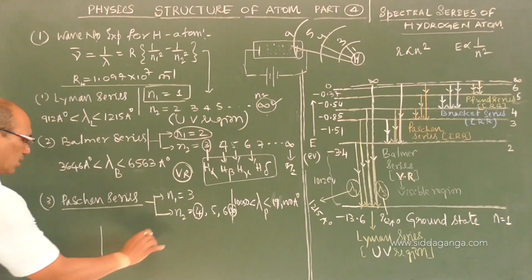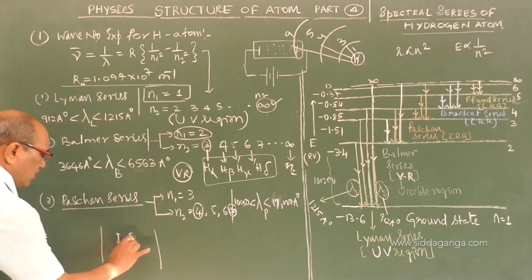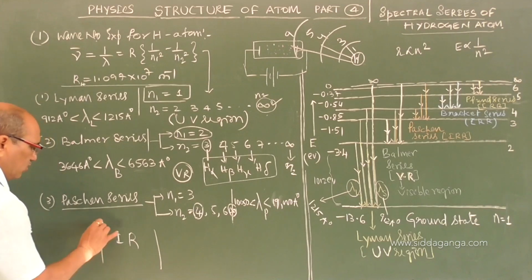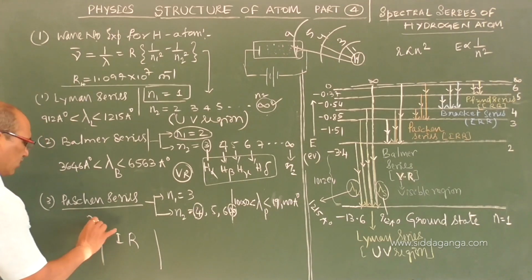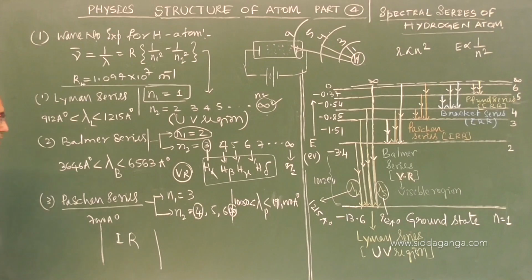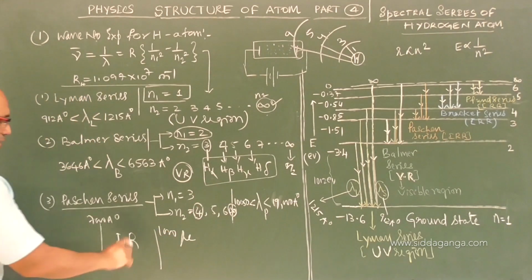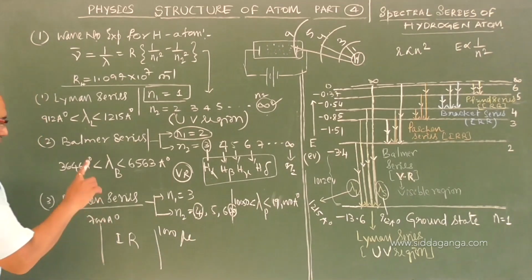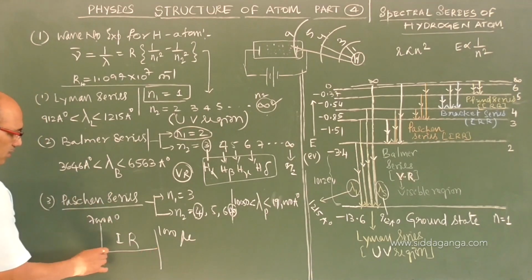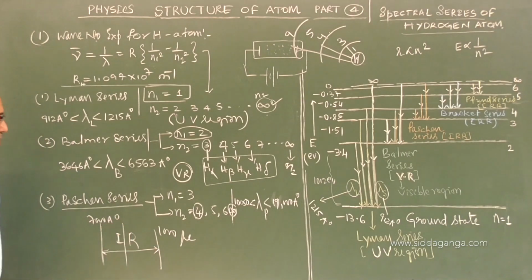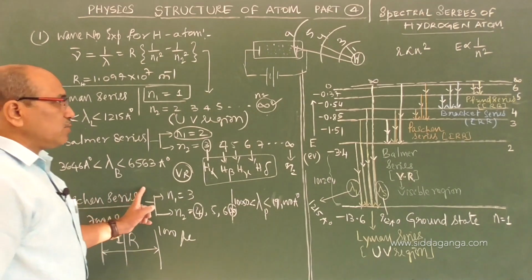If you observe, it is the infrared region, because it starts from the end of the 7,000 angstrom and goes up to 1000 micron. So it is very long. Beginning of the infrared region, the Paschen series is present.